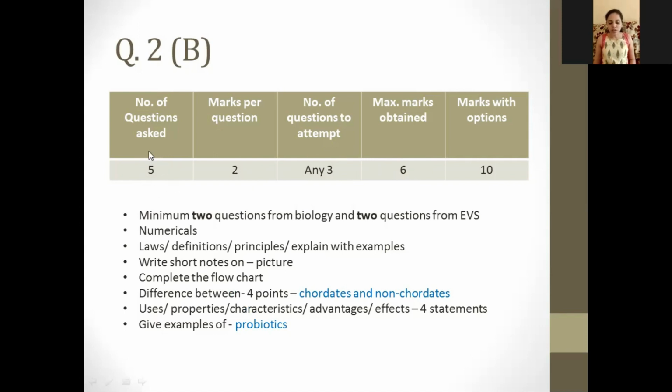But in total there will be 5 questions, and you have marked 10 marks with options. Again here, remember you have to attempt 3 questions, but out of those 5 questions, a minimum of 2 questions will be from the biology part and 2 questions from environmental science.